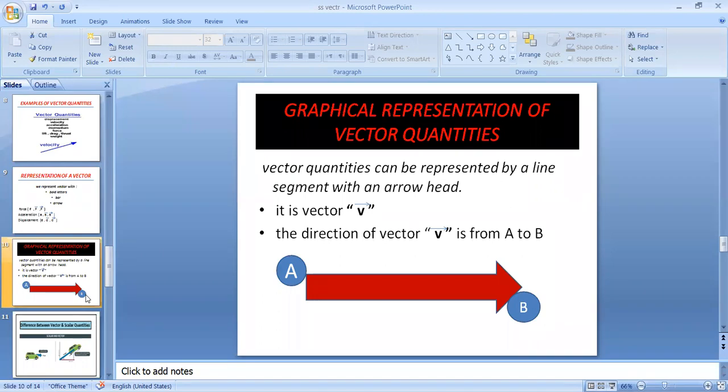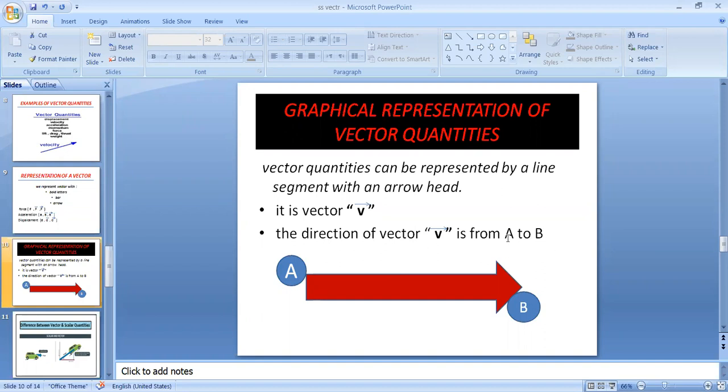Graphical representation is also important for making any diagram, for making any vector, for joining the different vectors together. Vector quantities can be represented by a line segment with an arrowhead. This is a vector. For example, its name is V. This arrow is showing a vector and its name is V. The direction of vector V is from A to B.